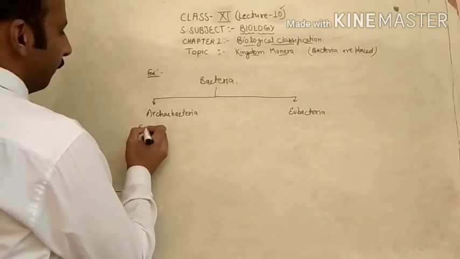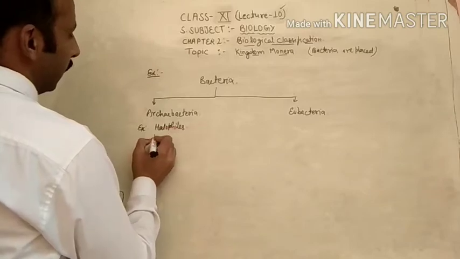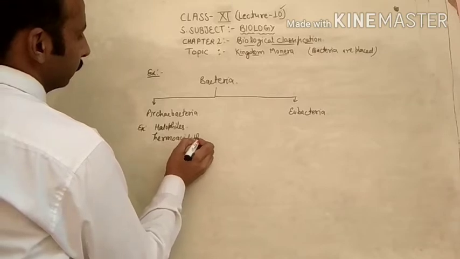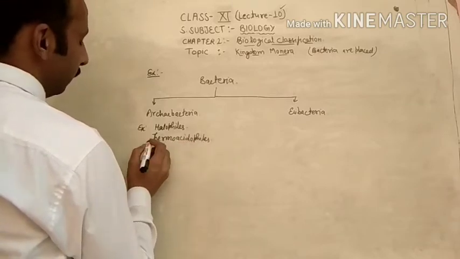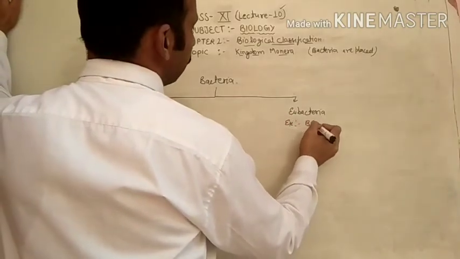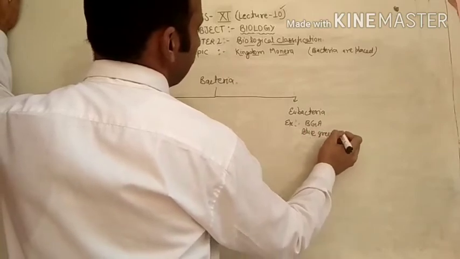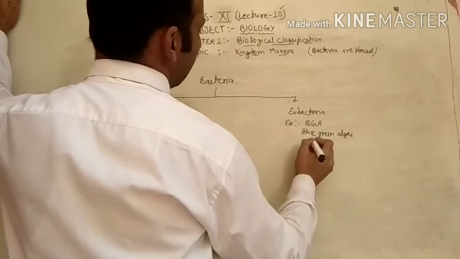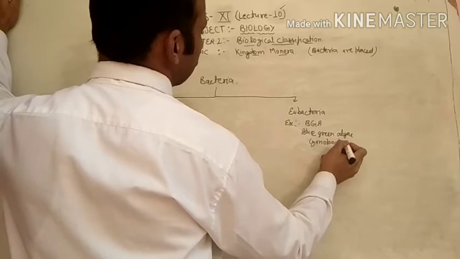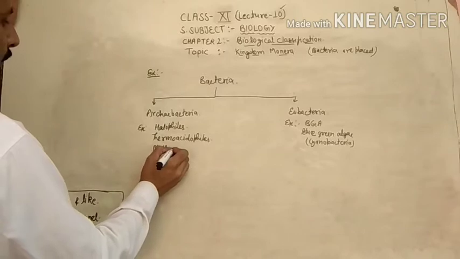Archaebacteria, for example, halophils, thermoacidophils, and methanogens. Eubacteria examples: BGA, blue green algae, and blue green algae is also considered as cyanobacteria.